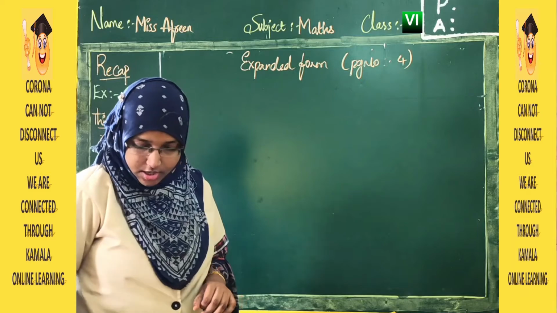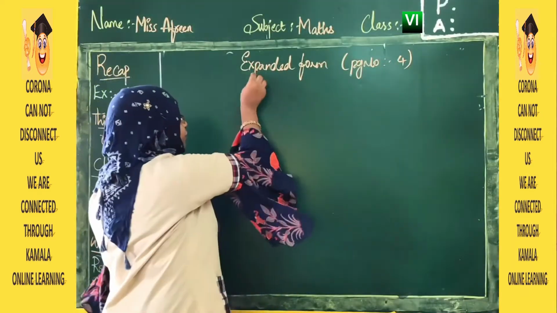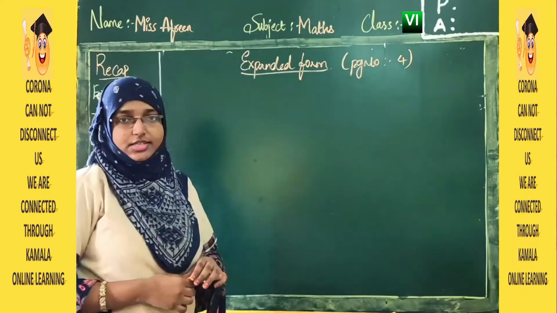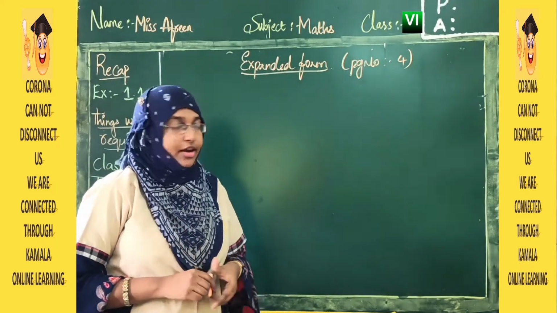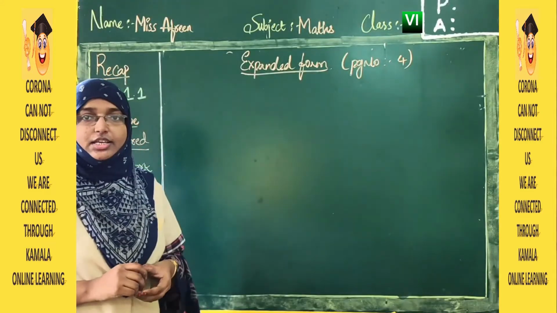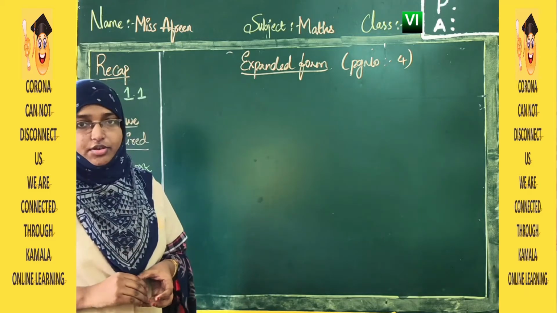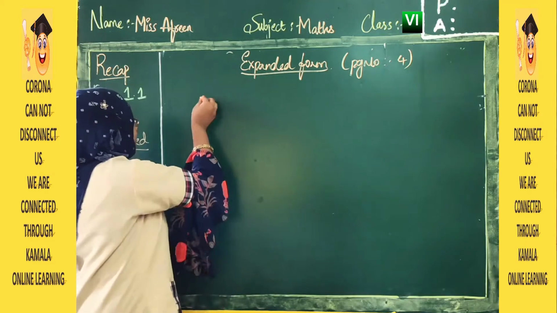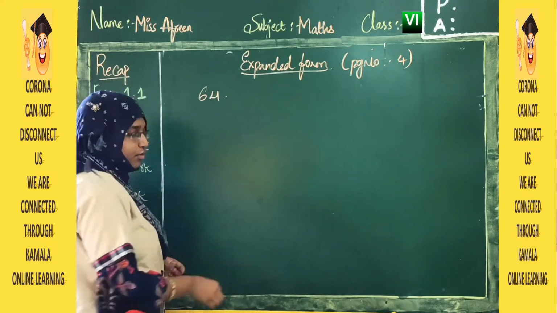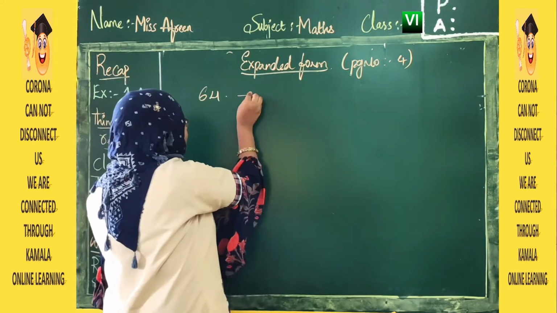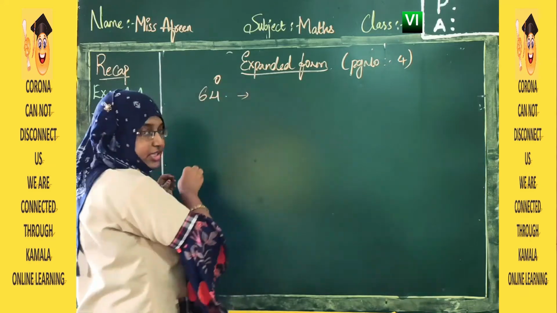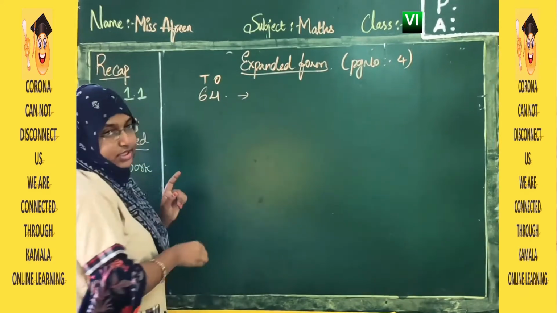Okay. Now we already know what are expanded forms. We have learned in our previous class. Expanded form is writing in detailed form or elaborate form. Right? What is the exact definition? That is sum of the place values of the digit. Now they have given an example like 64. We want to write the expanded form of 64. Now what we will do first? Let us write, this is ones place and this is the tens place.